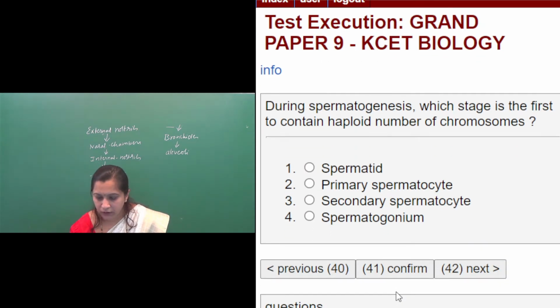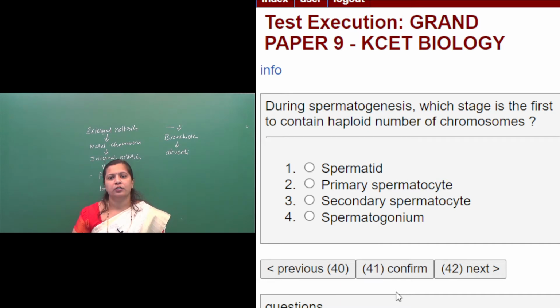Question number 41. During spermatogenesis process, which stage is the first to contain haploid number of chromosomes? So you know very well about the spermatogenesis process, right? First option they have given, spermatid. Second option, primary spermatocyte. Third option, secondary spermatocyte. Fourth option, spermatogonium. So which stage is the first to contain haploid number of chromosomes?